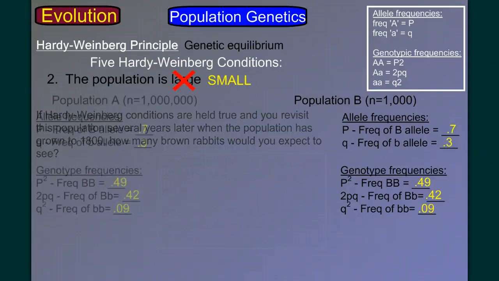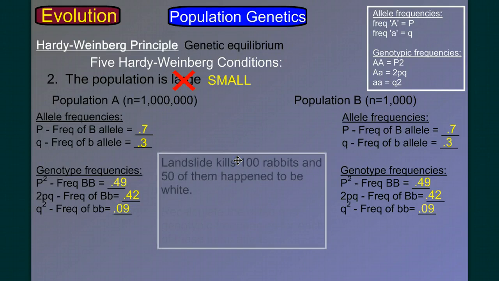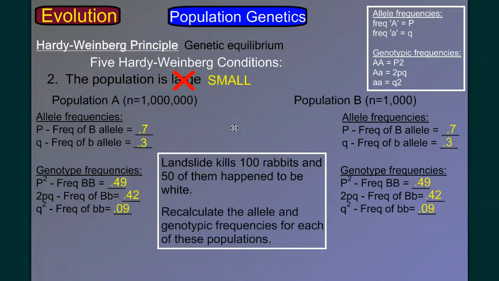I'm going to go back to our question. What's the difference between what happens in this large population versus what happens in the small population? Well, we need a random event. How about a landslide? Let's say that one day your rabbits are out getting rabbit food and doing rabbit things, and there's a landslide that happens by chance and dumb luck to kill 100 rabbits, and 50 of those rabbits that were killed happen to be white. Recalculate the allele and genotypic frequencies for each of these populations. Pause the video and see if you can work it out.